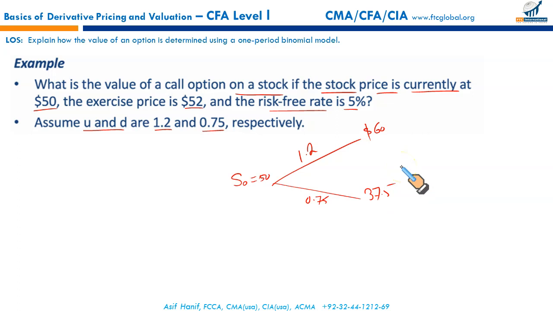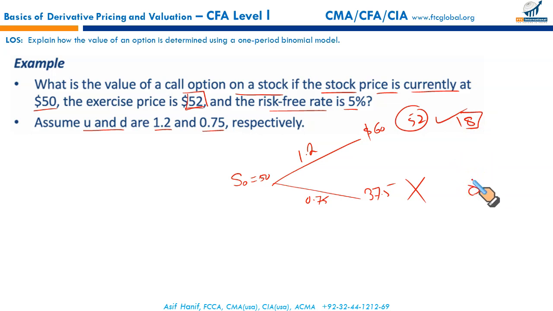So you hold a call option and the call option has an exercise price of 52. If the asset at the end of the period is at 60 and you hold the call option that gives you the right to buy at 52, you will definitely exercise the call option. But here you hold the call option to exercise at $52 and the market price is 37.5. In this case you won't. So here your gain would be 8 and here 0.